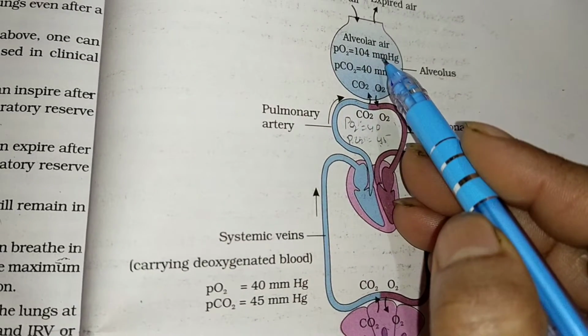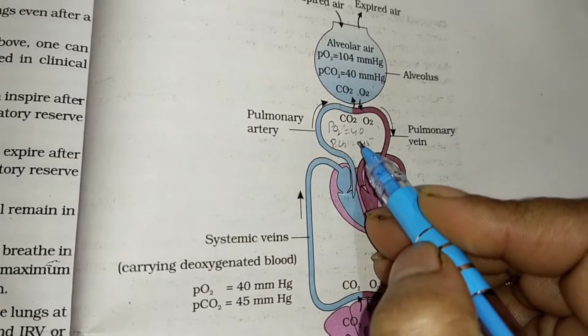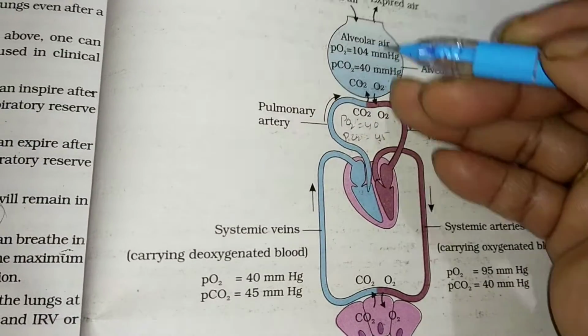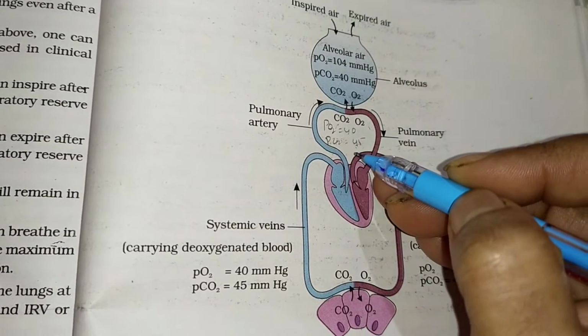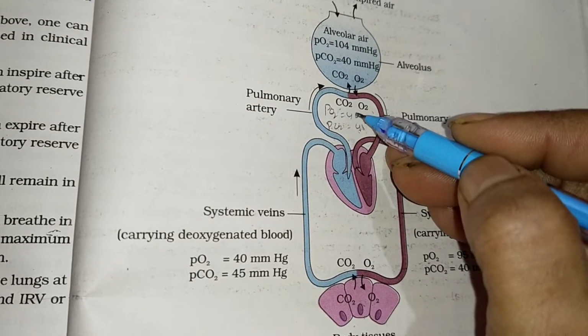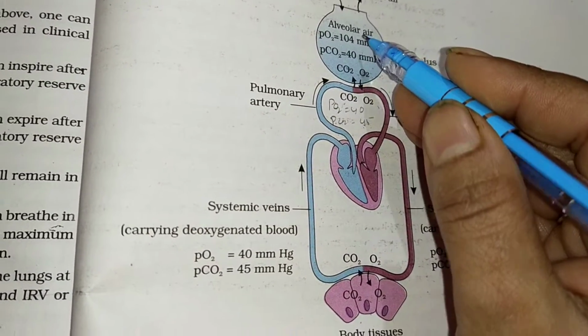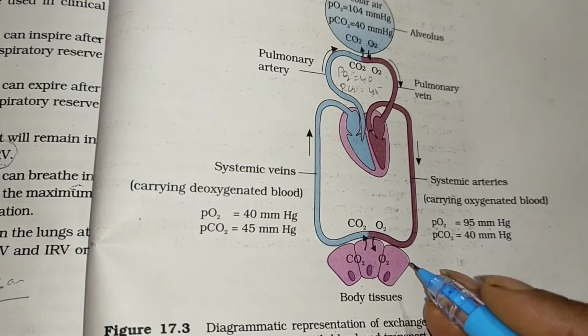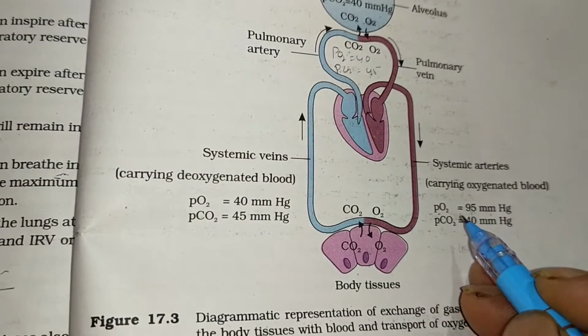Just say PO2 104 here, PO2 here it is coming 40, so definitely oxygen will be coming, and CO2 is 45 here and CO2 is 40 here, so definitely it will be going from the capillaries to the alveolar air. In that way everything is written here. What will be the PO2 in, it is 95.